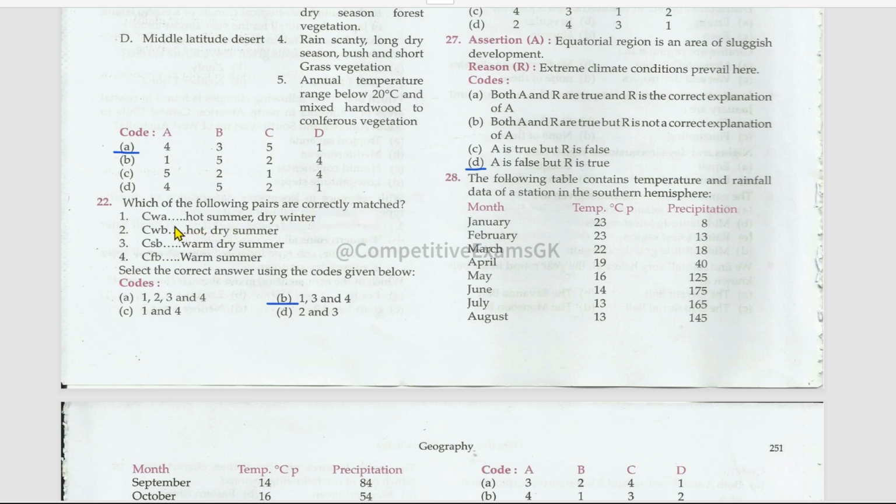Okay, CWA, capital C, small w and small a. Hot summer and dry winter. True. Capital C, small w and small b. Hot dry summer. No, false. Capital C, small s and small b. Warm dry summer. Right. Capital C, small f and small b. Warm summer. Right. 1, 3 and 4 are the correct codes.